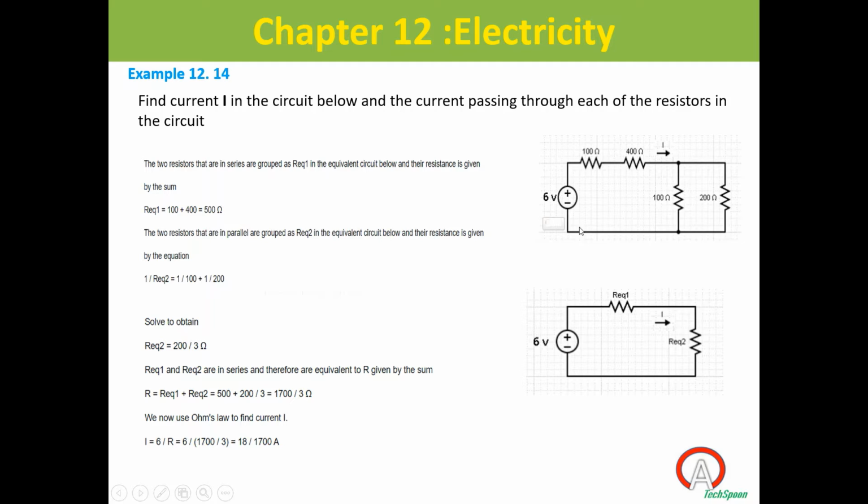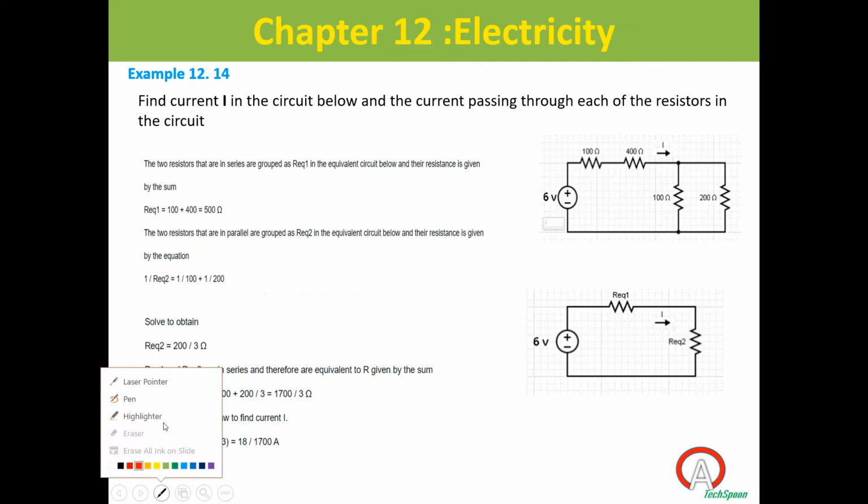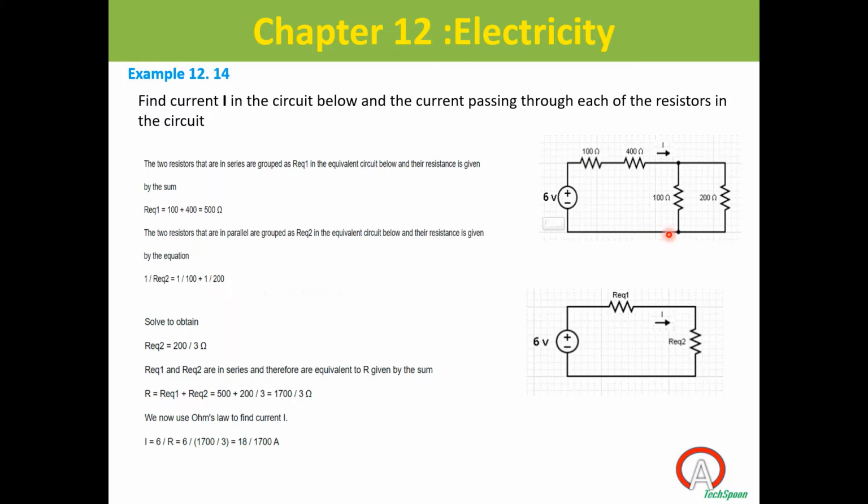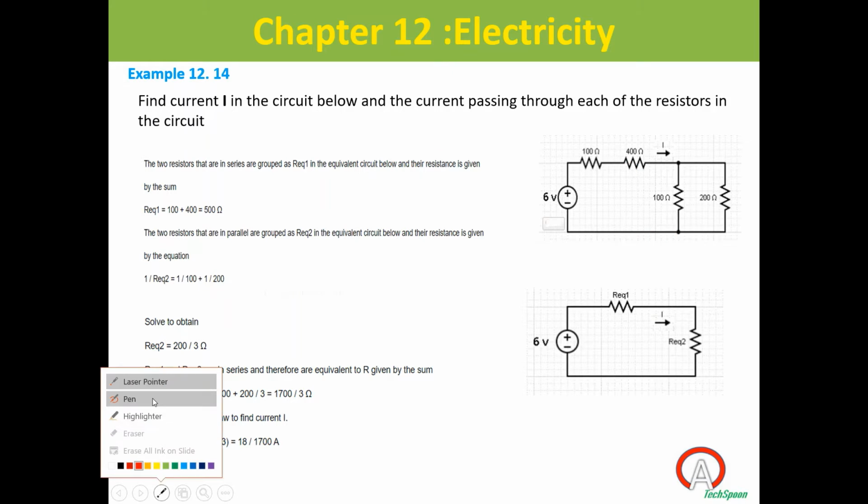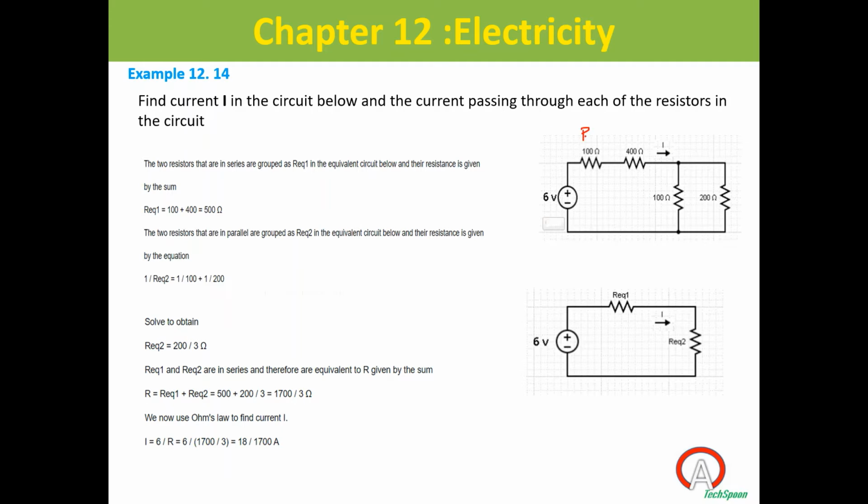Now, you see this figure, the first figure. Here, I'm just writing R1, R2, R3, R4. Abhijit, tell me, which are the resistors in parallel? Sir, R3 and R4. R3 and R4 are parallel.